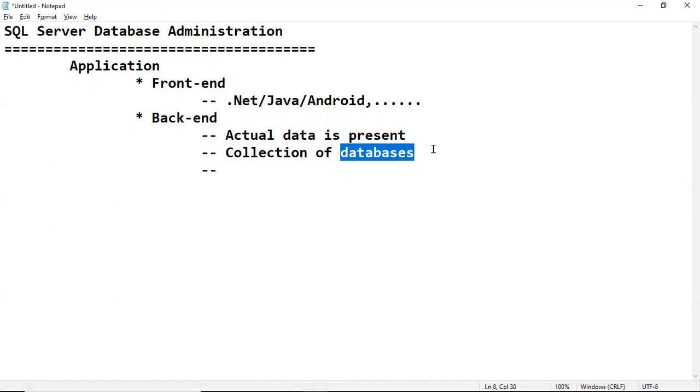Then we need some SQL basics. No need to worry, we'll discuss SQL basics as part of this course. I will provide you 3 to 4 hours of SQL basics classes in the form of recordings, so you can go through those recordings.